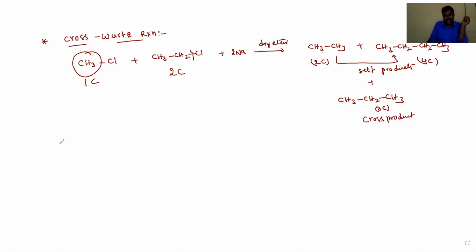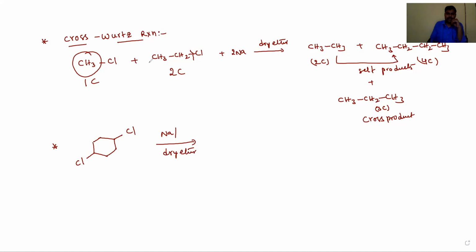Let's see some applications related to the Wurtz reaction, dear students. For example, here chlorine is present and here chlorine is present, involved with sodium and dry ether, sodium metal and dry ether.